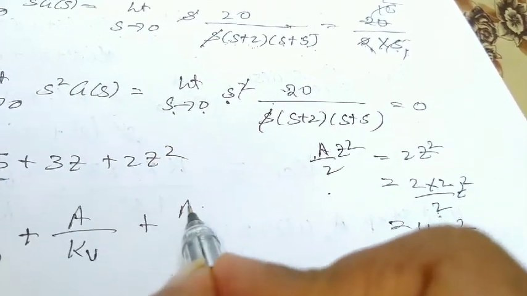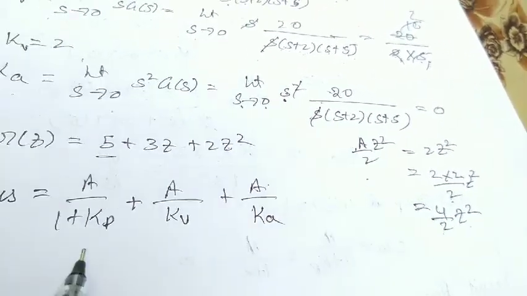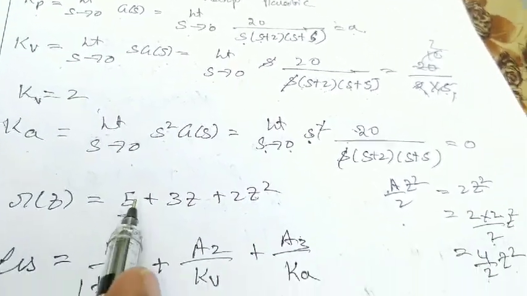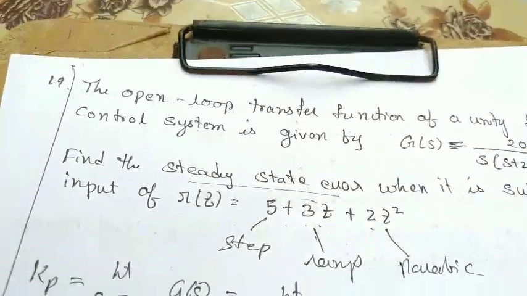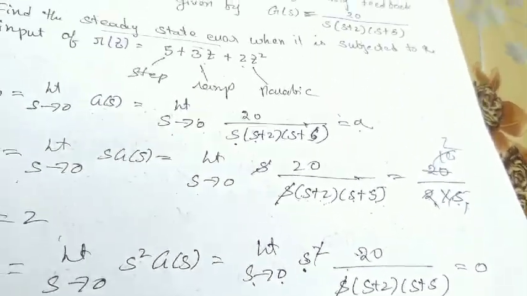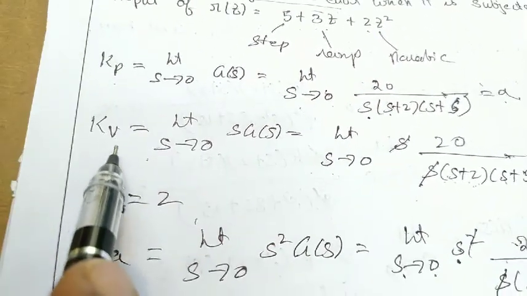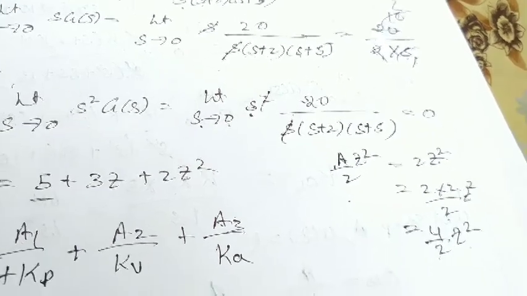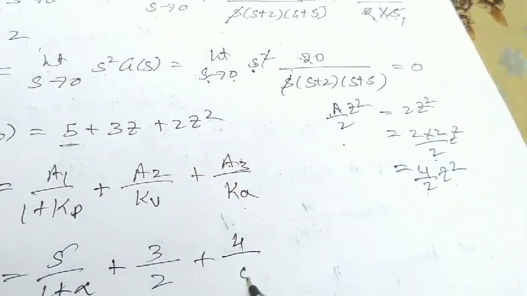Now A by Kv, A by Ka gives the steady state error. I'll take A1, A2 and A3. What is the A1 value? 5. So 5 divided by 1 plus Kp, and the Kp value I got is infinity, plus A2 is 3 by Kv, and Kv value I got is 2, plus A3 is 4 by Ka, and Ka value I got is 0.